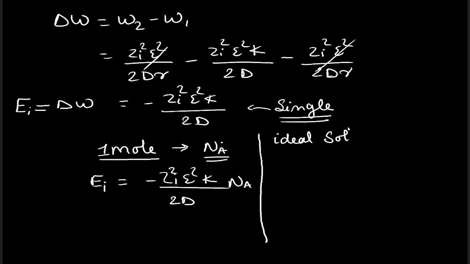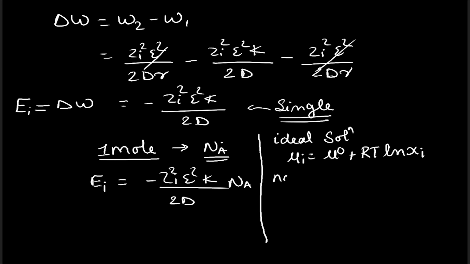For an ideal solution, the chemical potential mu I is equal to mu 0 plus RT ln xi, where xi is the mole fraction of the system, R is the real gas constant, T is the temperature, and mu 0 is the standard chemical potential in the standard state. This is the expression for the chemical potential in case of an ideal solution.